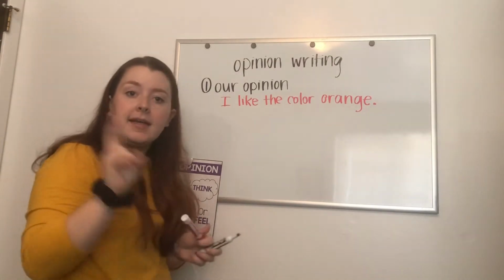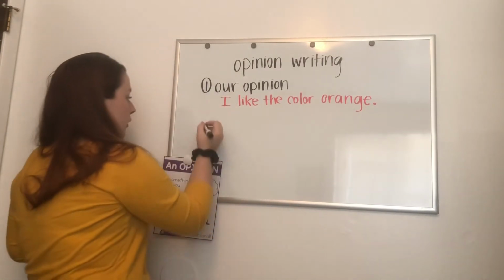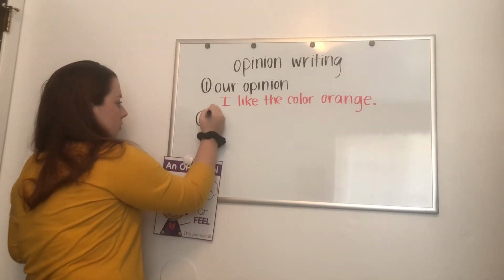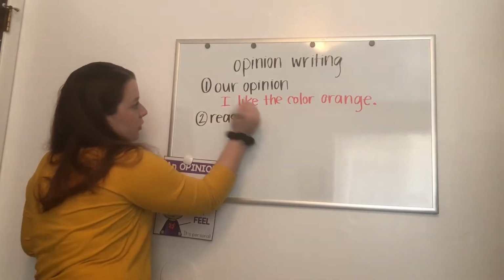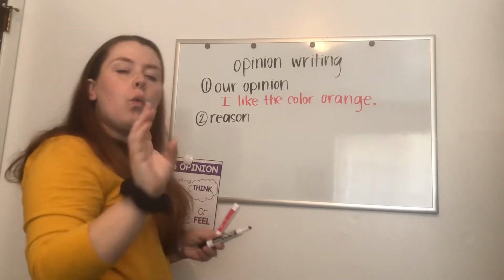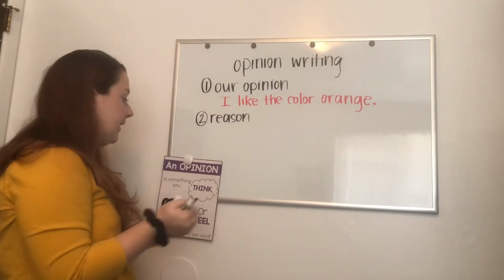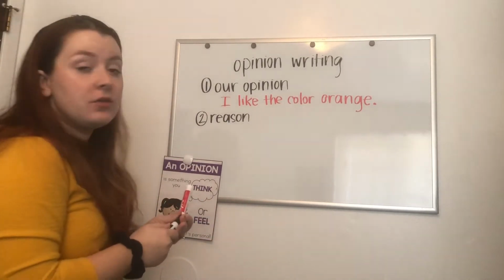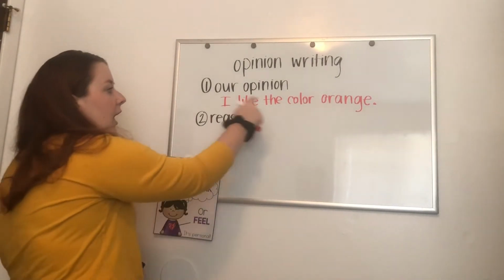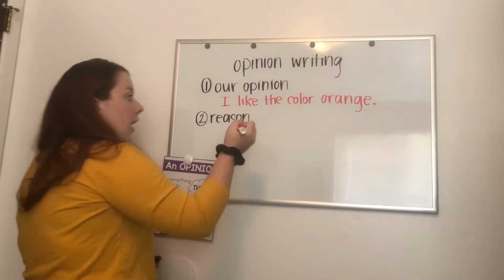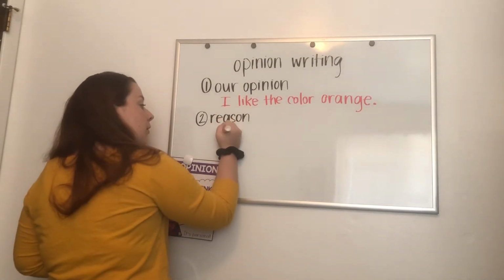Okay? The second thing we need in our writing is we need our reason. And so our reason is why do we have our opinion? Why do we think or feel that? Okay? And these reasons are for you too. It's your ideas. So if I wrote, I like the color orange, I'm going to write a reason.